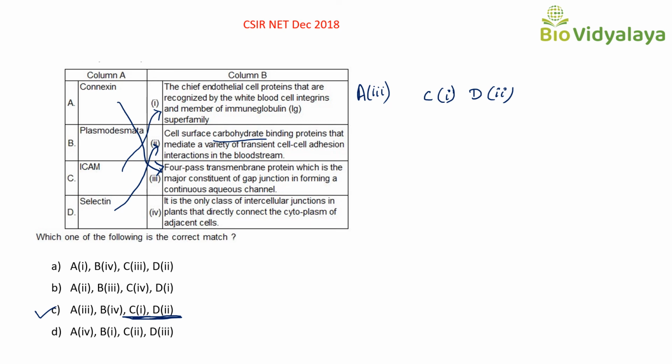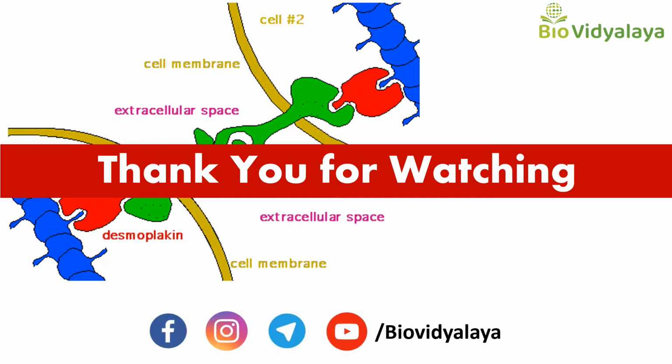And next is plasmodesmata. It is the only class of intercellular junction in plant cells that directly connects the cytoplasm of adjacent cells. Plasmodesmata is the cell junction present in plants. So B is 4. So which is the correct answer? Option C.